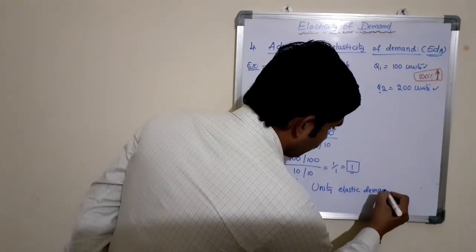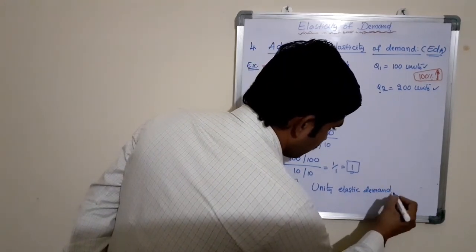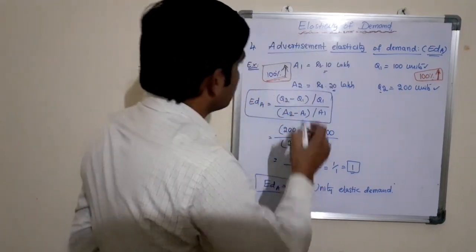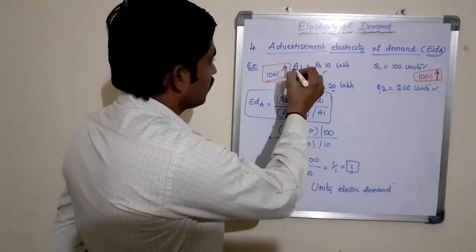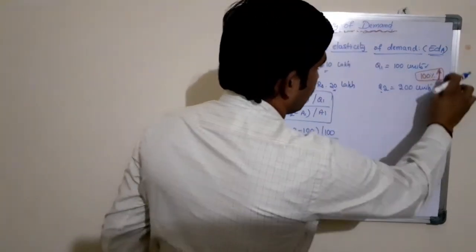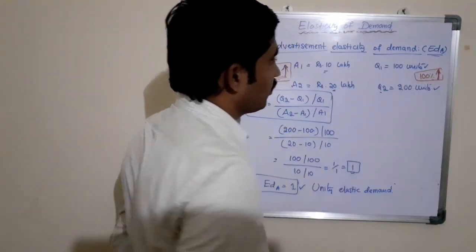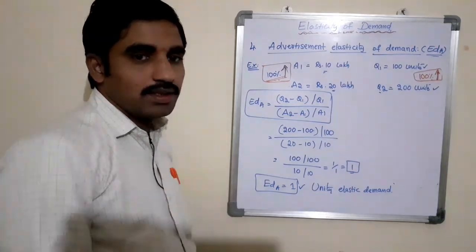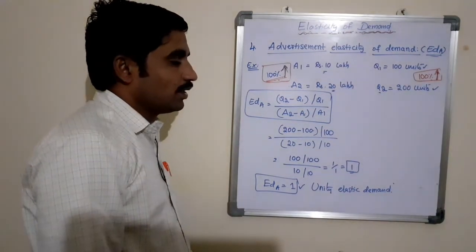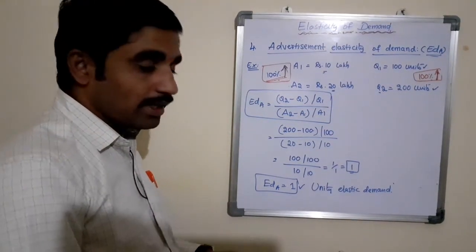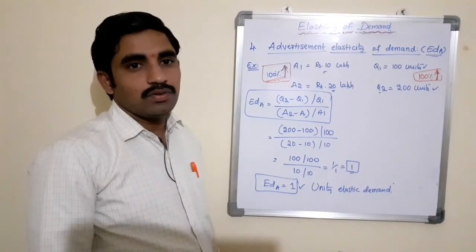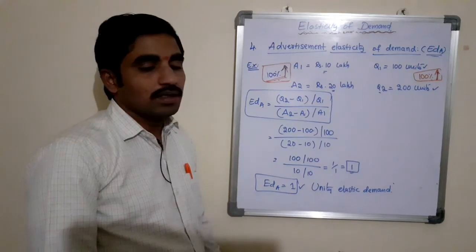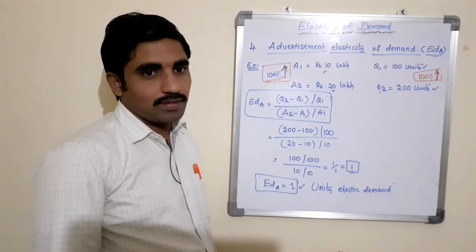demand, which means proportionate. In this case, proportionate changes in advertisement cost lead to exactly proportionate changes in quantity demand of a commodity. In this manner, we can calculate advertisement elasticity of demand in order to take the decision on the cost of advertisement.